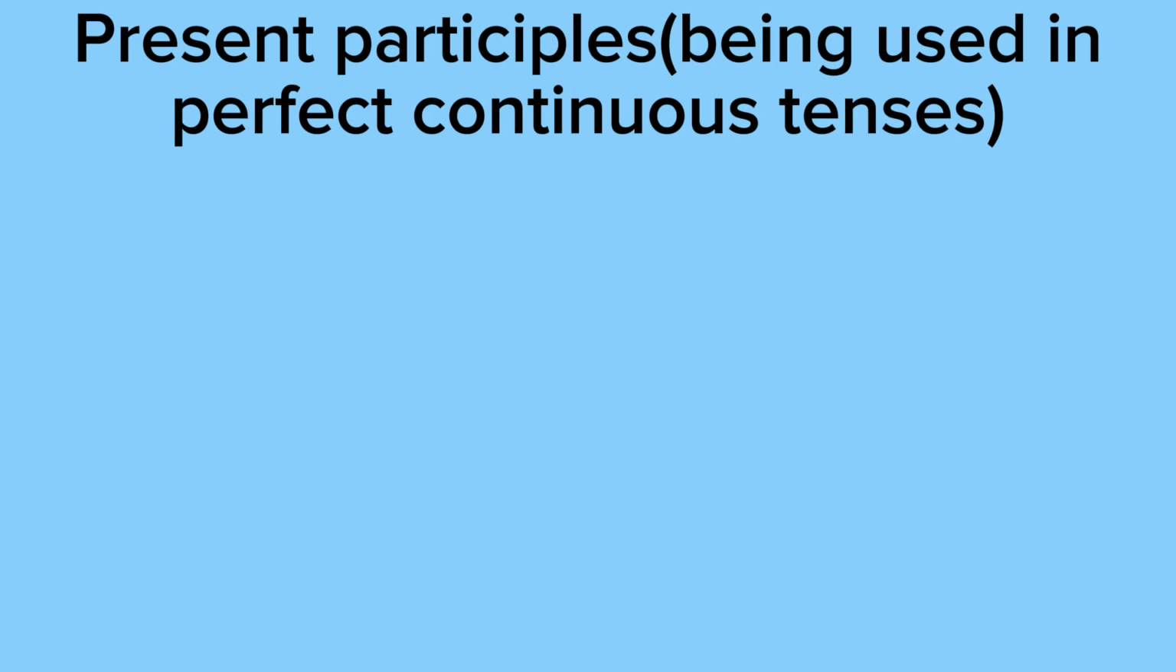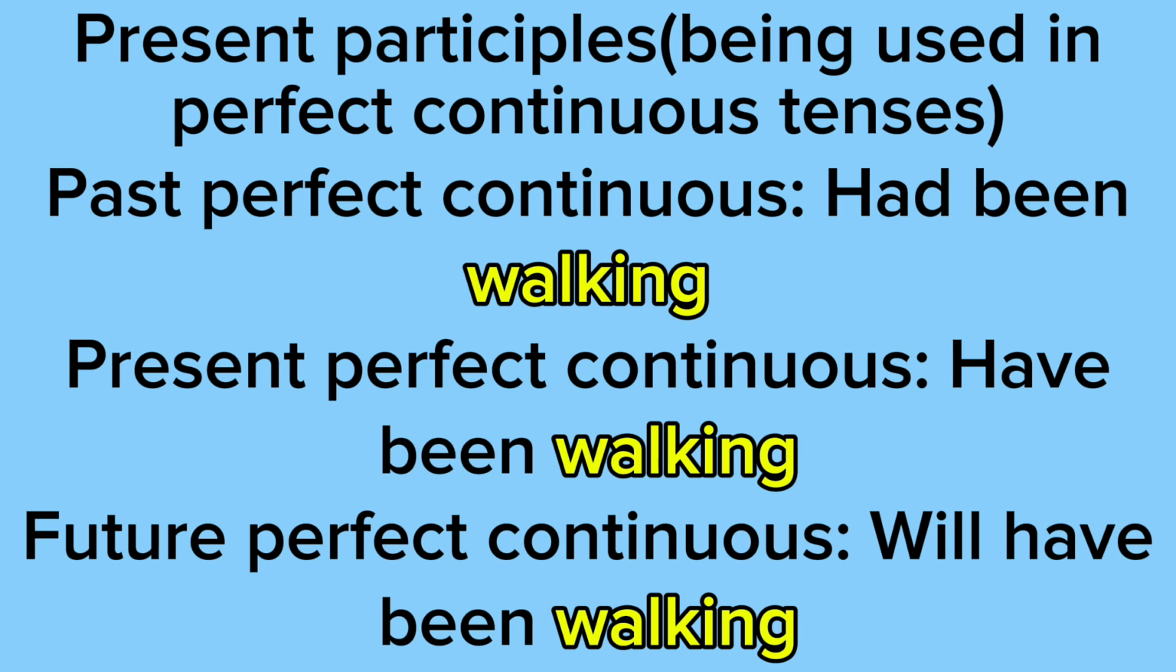Next we have present participles being used in perfect continuous tenses. So past perfect continuous says had been walking. So I had been doing this thing before another thing happened. So for example, I had been walking to school before I got hit by a car.